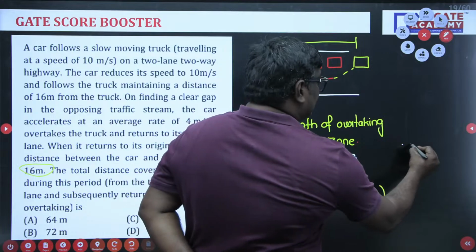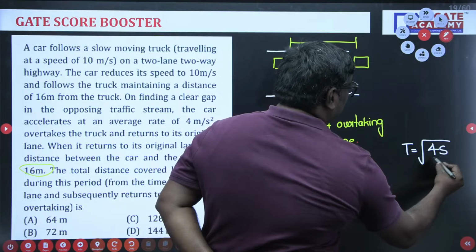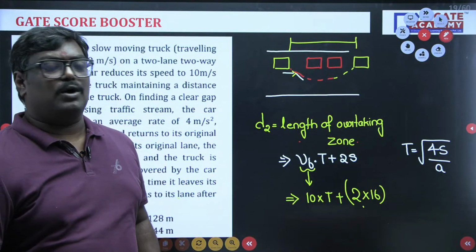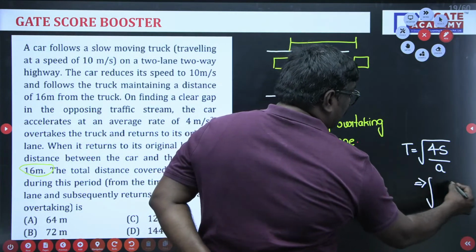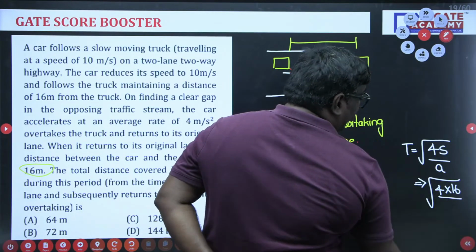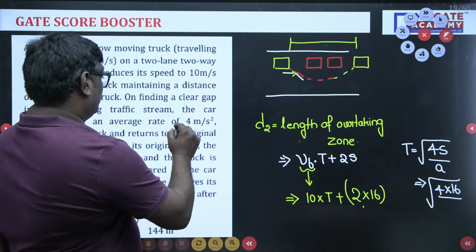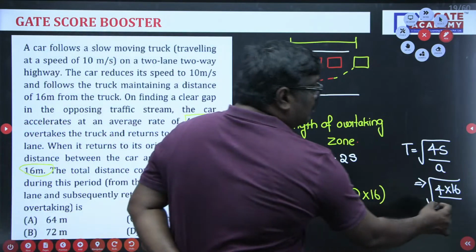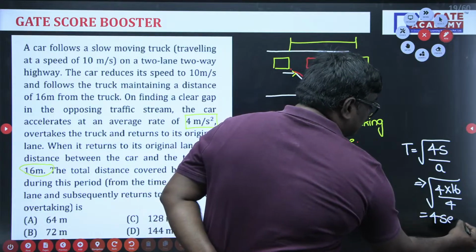So how do you calculate this capital T? Capital T is equal to root of 4S upon A. You can write spacing as 16, so 4 into 16 divided by acceleration. What is the acceleration they have given you? 4 meter per second square. So if I take this value 4, time is equal to 4 seconds.